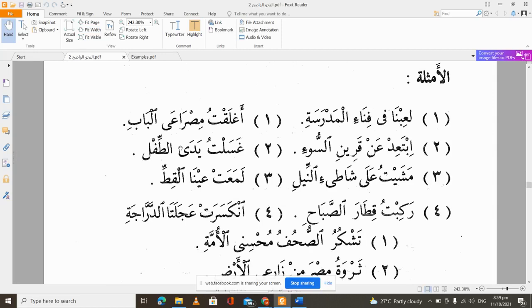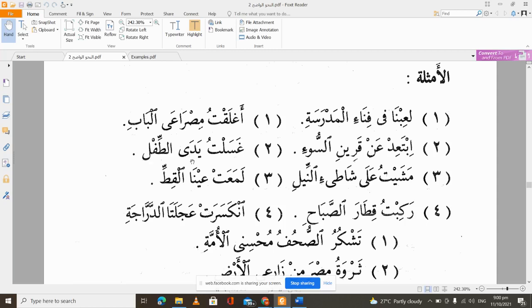So now let's go to the muthanna. What if we have two things and want to use those two things as a mudaf? For example, I have two hands and I want to relate those two hands to something. If you look at the second example in this second set, we have: ghasaltu yadayi tifli. I washed the two hands of this child. What happened there? We remember that when we were talking about our muthanna, we said muthanna is usually denoted by an alif and noon. Yadun, one hand; yadani, two hands.